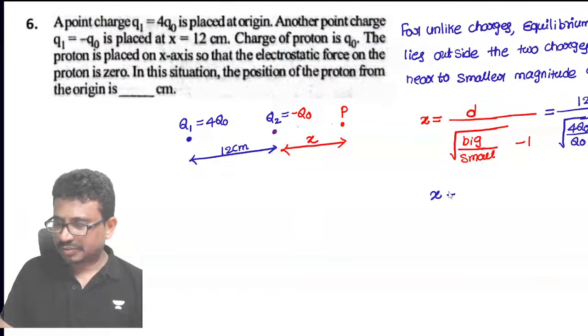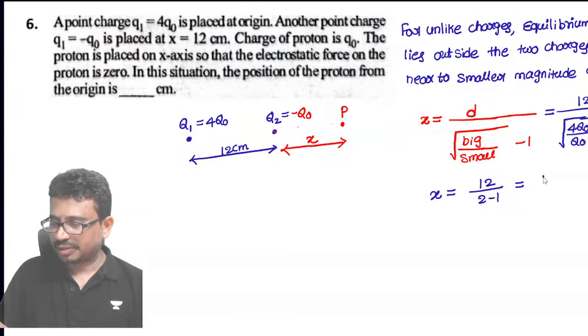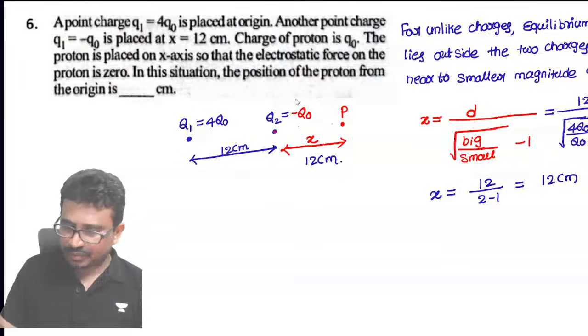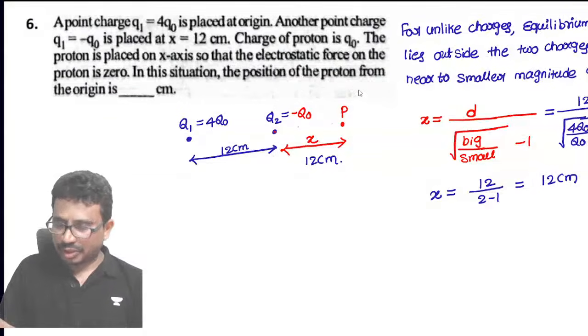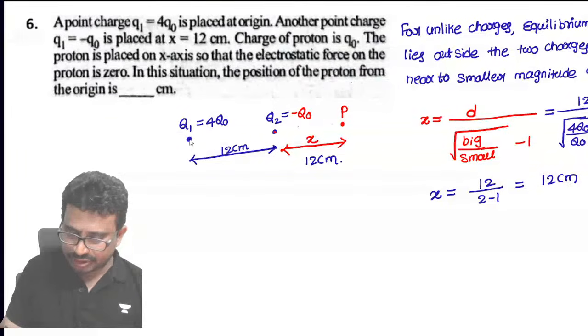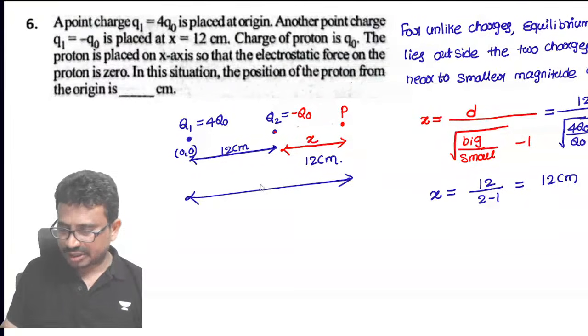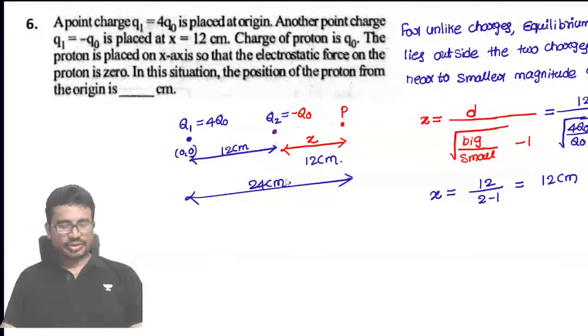So what will this x value come to? That is 12 by 2 minus 1, which will be equal to what? 12 centimeters. That means this x value is 12 centimeters. The position of the proton from the origin. This is the origin, yes. From where we should locate this total distance? This distance they are asking, how much is the value? That is 24 centimeters.